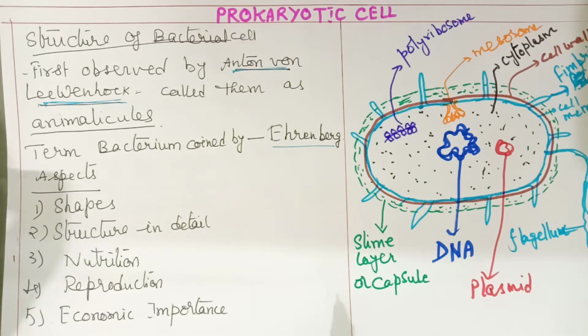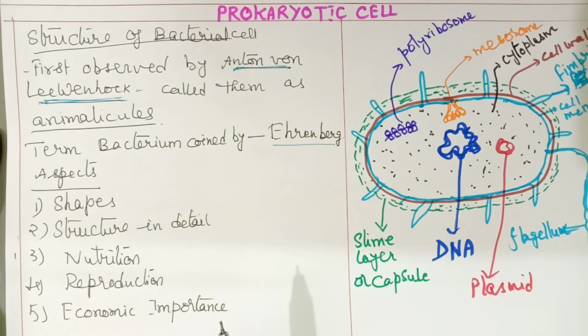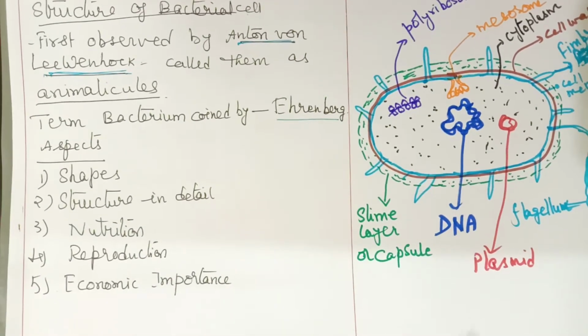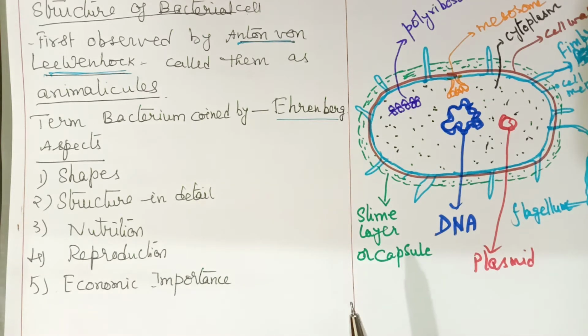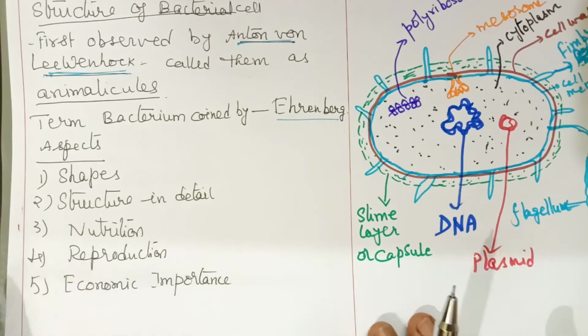Now the structure of the bacterial cell will be discussed in different subtopics, different aspects. First I am listing down all the different aspects which we will discuss in the prokaryotic cell. So children, you have to follow these videos regularly and watch completely. Otherwise, you will not be able to follow the structure, because I cannot complete everything in one video.